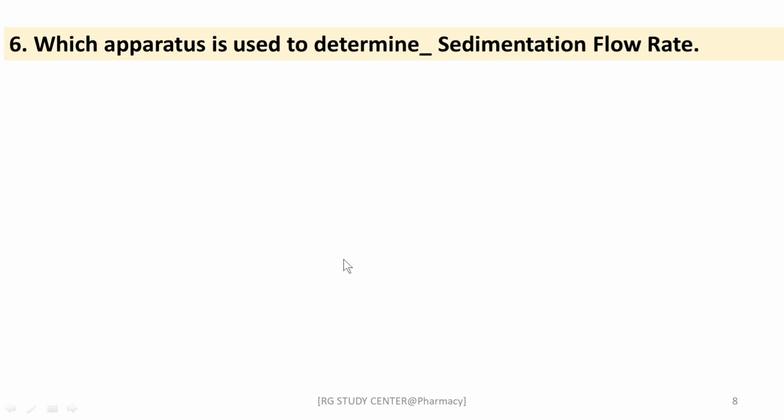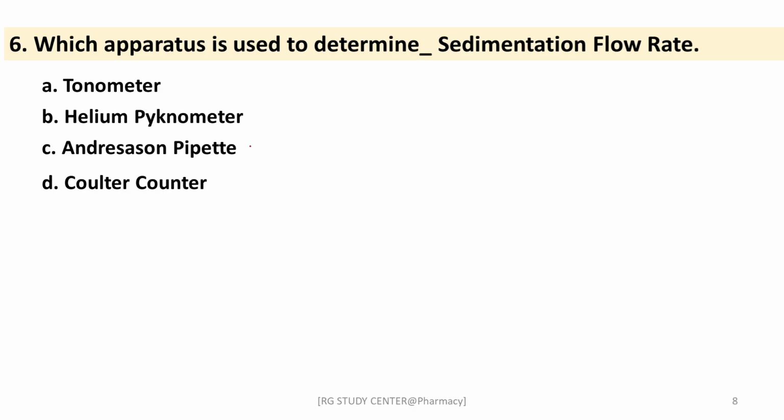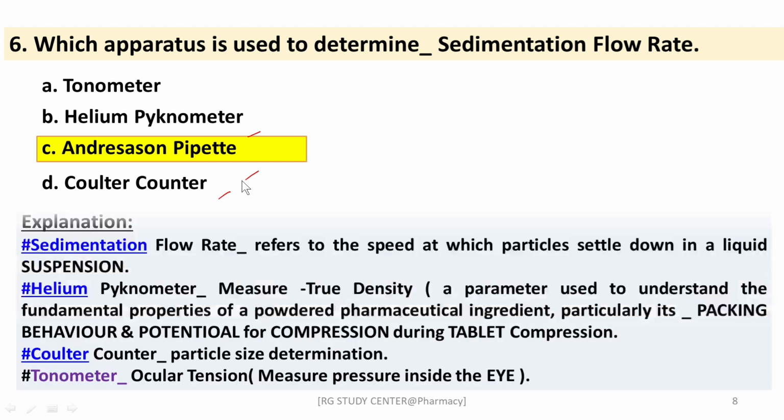Next question, which apparatus is used to determine sedimentation flow rate? The options are tonometer, helium pycnometer, Anderson pipette and Coulter counter apparatus. The right answer is Anderson pipette, right? The remaining options are instruments that have specific functions, right? The tonometer for ocular tension, meaning it measures the pressure inside the eye. The Coulter counter apparatus for particle size determination, right?